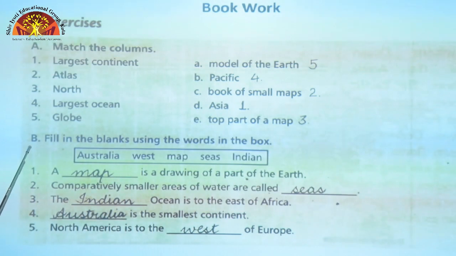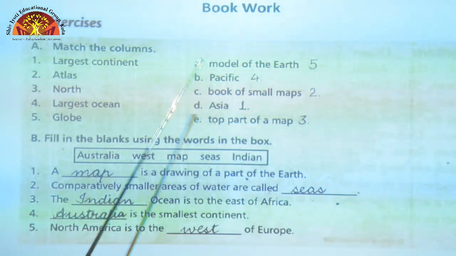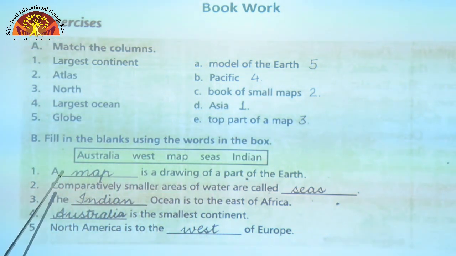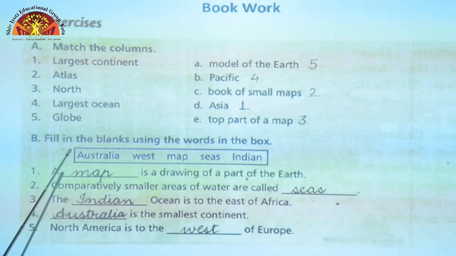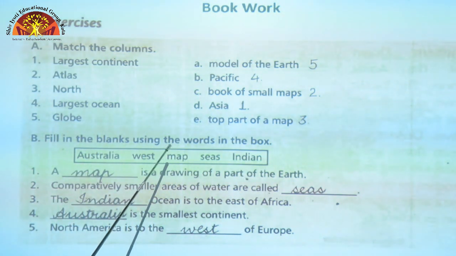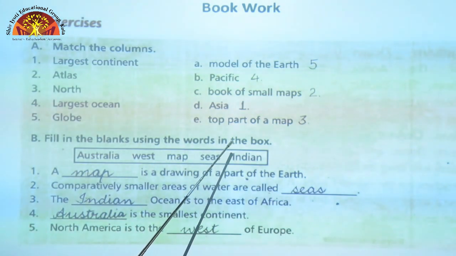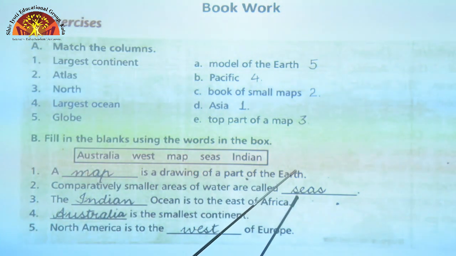Now, let us come to exercise B. Fill in the blanks using the words in the box. First question, a dash is a drawing of a part of the earth. So, what options do you see here? You have Australia, West, map, seas and Indian, and the correct option is map. So, a map is a drawing of a part of the earth.